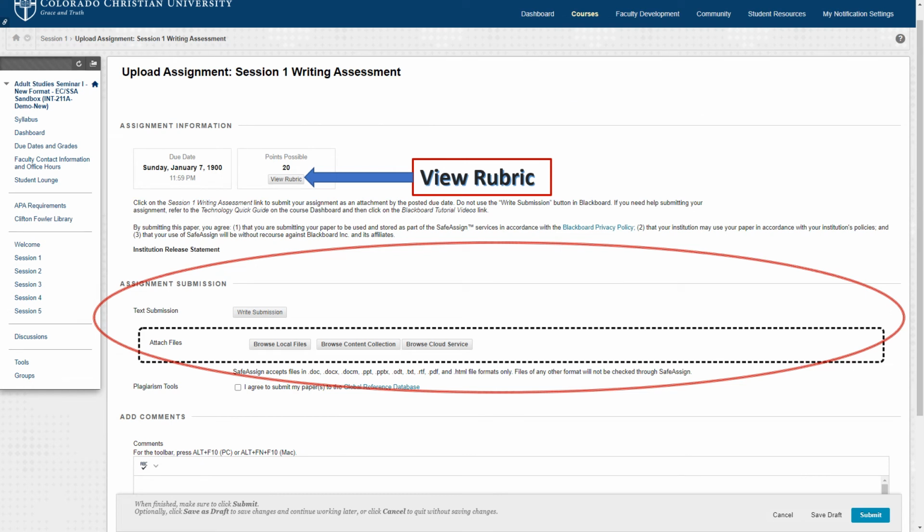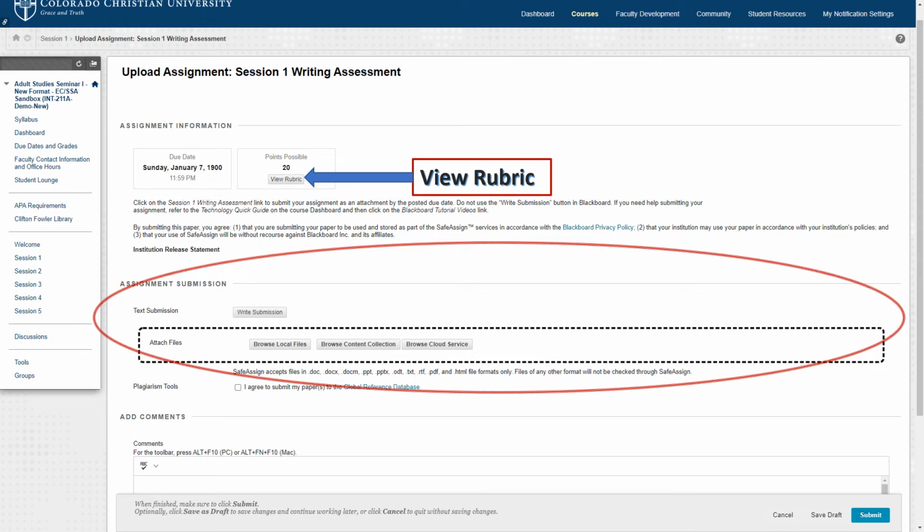By the way, if you want to view the rubric and find out precisely what you're going to be graded on and how you can earn the best grade, you'll see where it says View Rubric right there when that page comes up. And then look where it's circled. You'll see that there is a section here where you're going to attach the file.